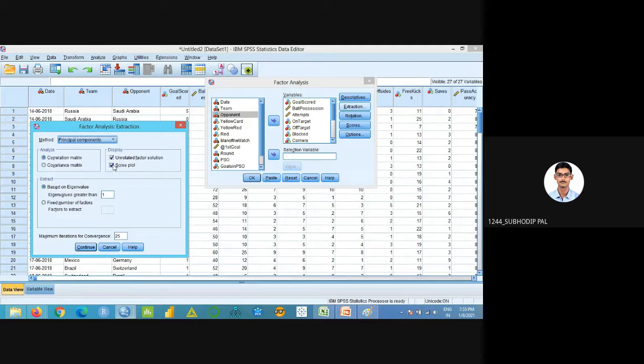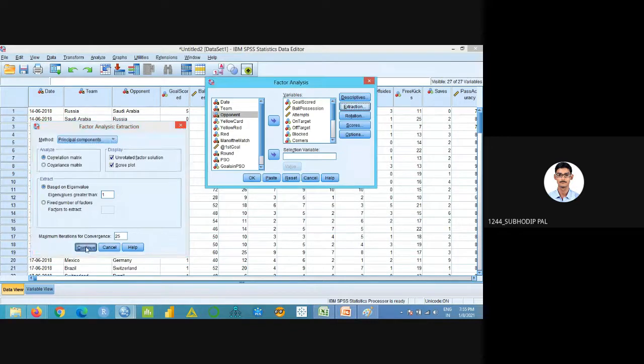So I want the scree plot, and based on the eigenvalue, I want the extraction. The extraction will be on the basis of eigenvalue, and I want to keep my eigenvalue greater than 1. Got it? The scree plot, you remember that one? Greater than 1, from there only we are considering how many factors there will be. Okay, so press continue.